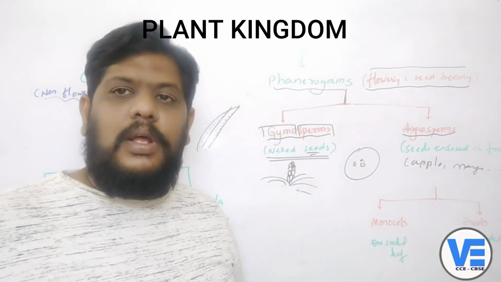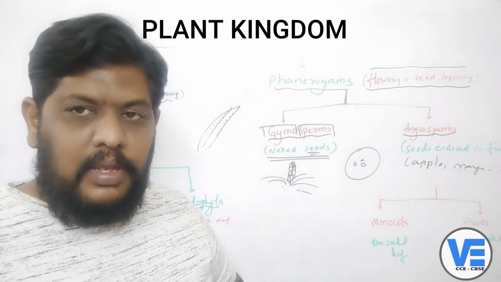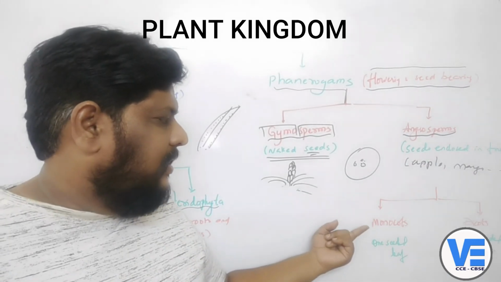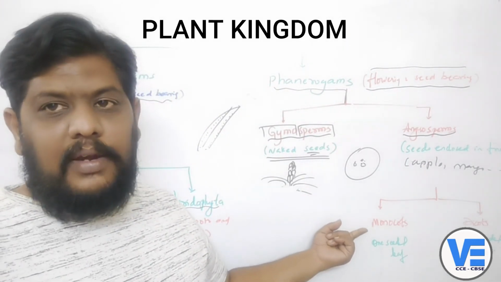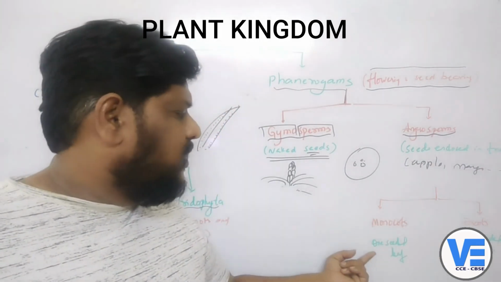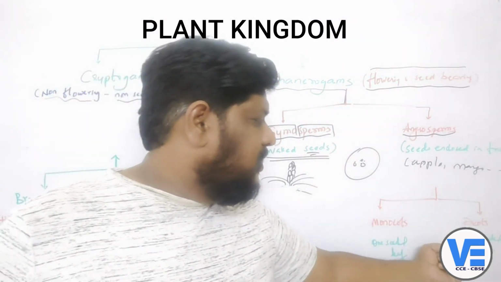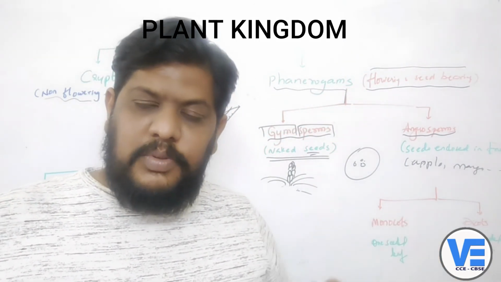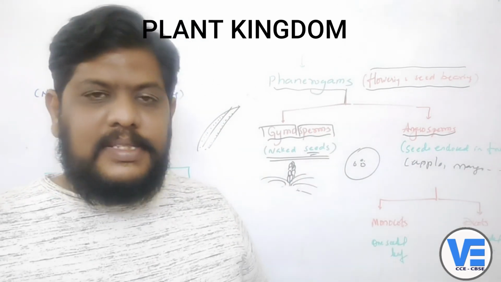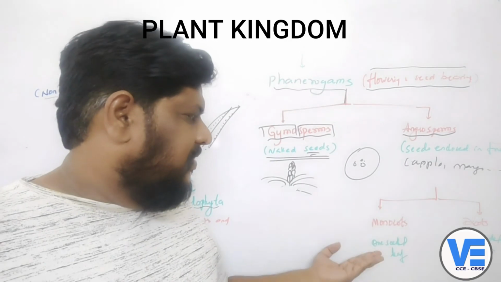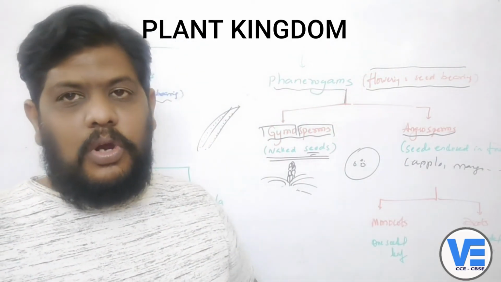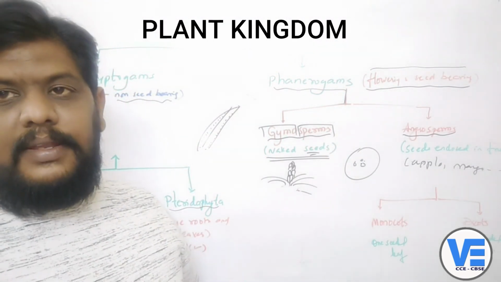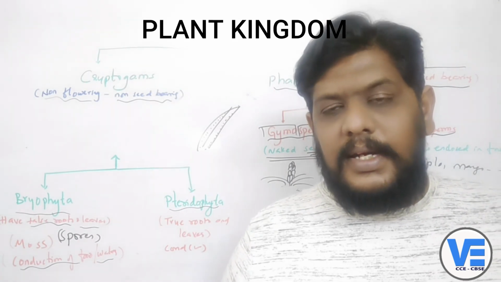Already we have discussed what are monocots and what are dicots. If you missed it, you can go back to your video sessions and find the monocots and dicots. Otherwise, I'll try to give the link. Monocot in the sense one seed leaf, and dicots in the sense two seed leaves. These are the false leaves which store the food for the seeds which are germinating. Till the leaves come out, the food is supplied by these cotyledons. Some will have one cotyledon, some will have two cotyledons. So this is how the plants are classified. Hope you all understood this topic, the kingdom Plantae.